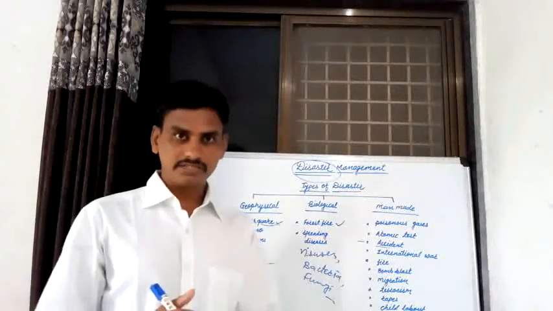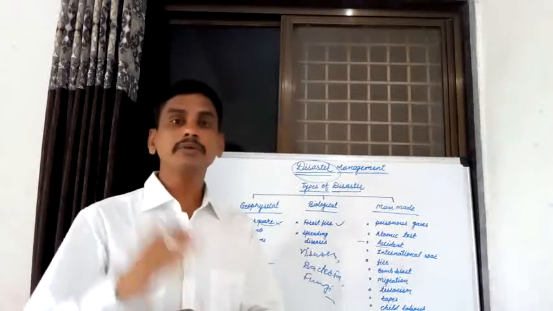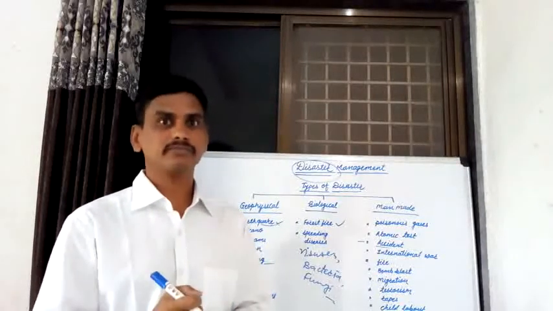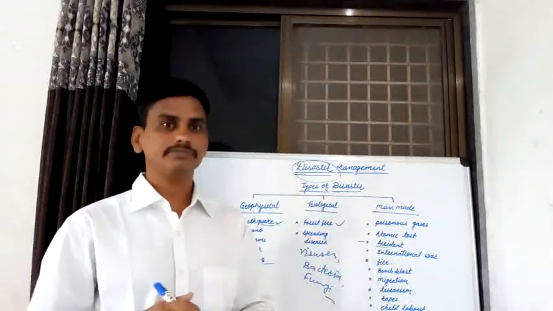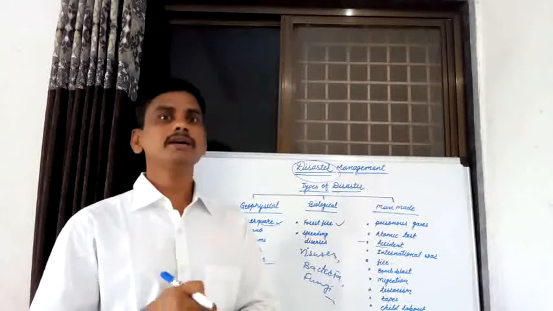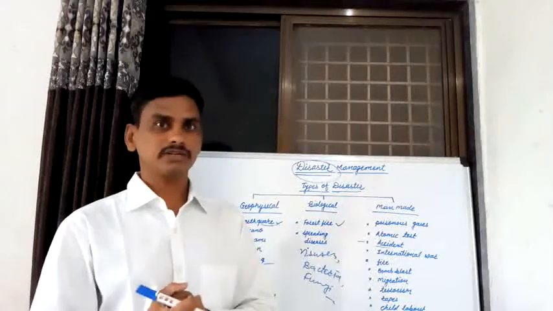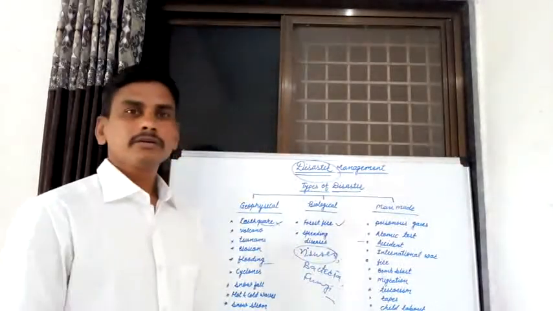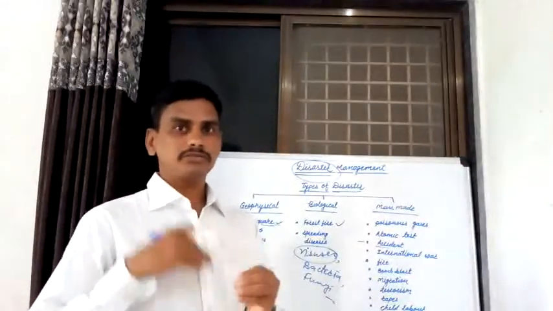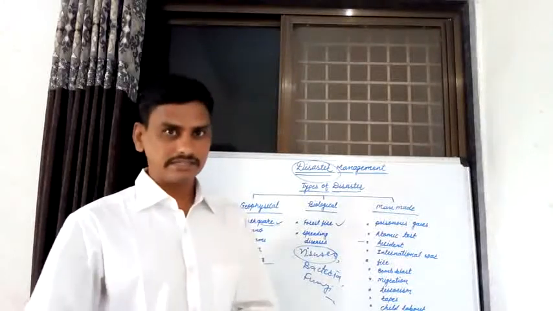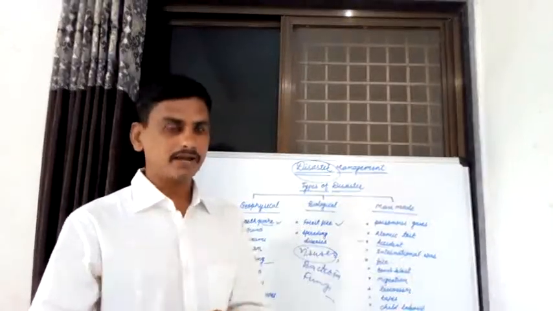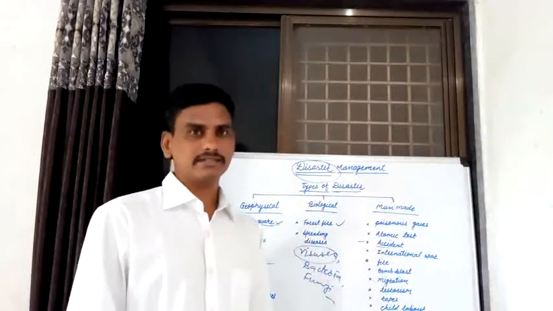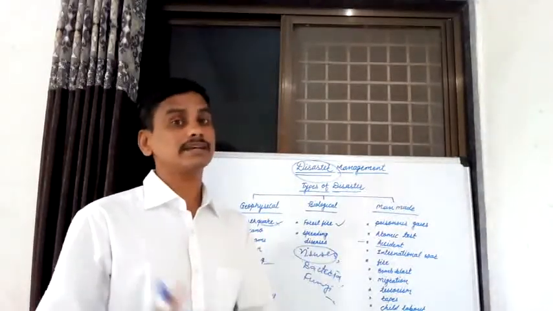For example, corona is one of the viral diseases, and it is spread by various factors. Viral diseases, bacterial diseases, fungal diseases are also known as biological disasters. Corona is a biological disaster.